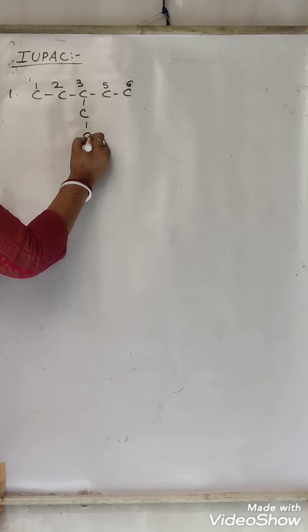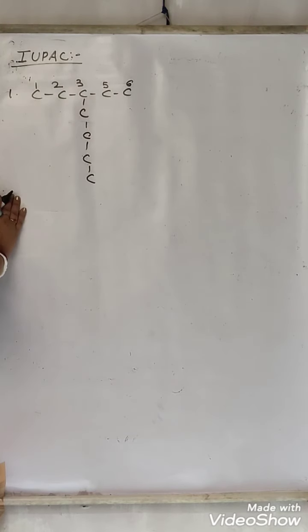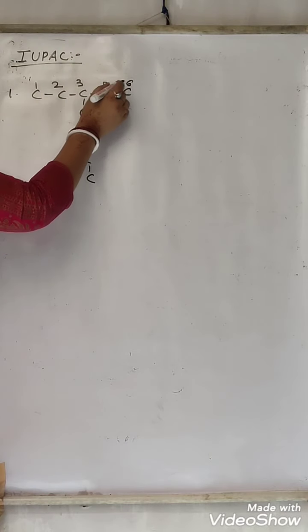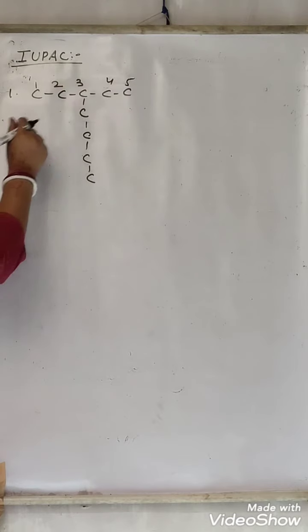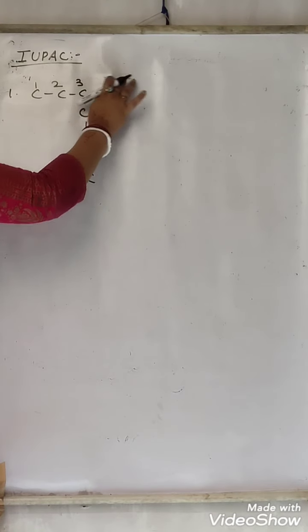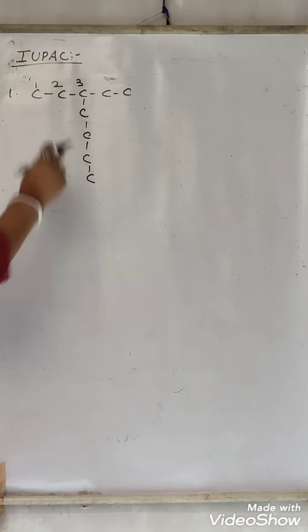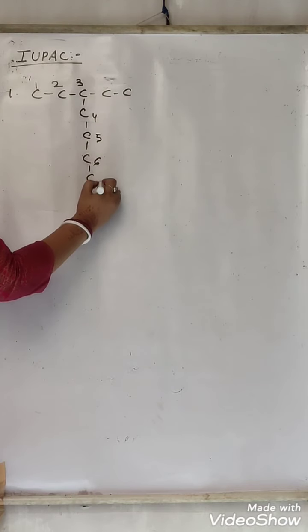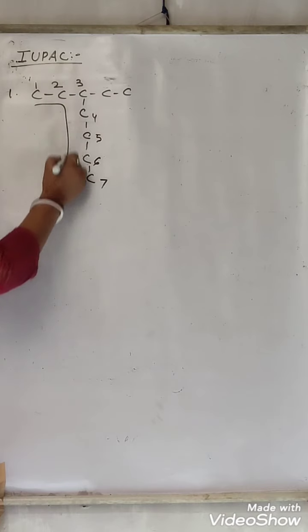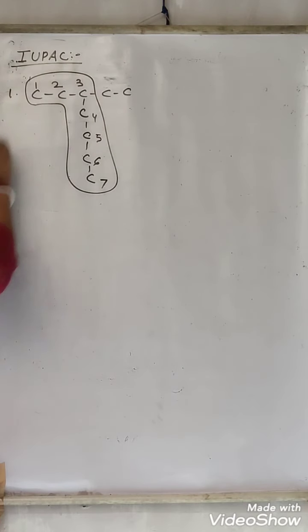Suppose we have a structure like this. So 1, 2, 3, 4. Sorry, that is 4 and 5. Right? 1, 2, 3. If we go like here, then 5, 6, 4, 5. If we go down, then 4, 5, 6 and 7. So we are getting the longest chain here. Right? So we will select the longest chain. This is our first rule.